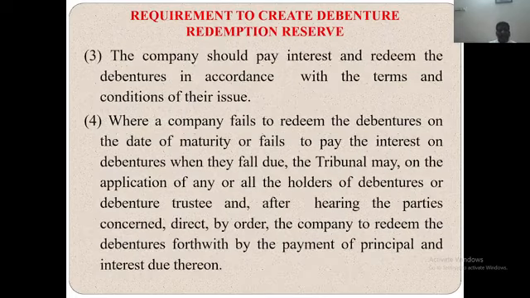The company should pay interest and redeem the debentures in accordance with the terms and conditions of their issue. Fourth one, where a company fails to redeem the debentures on the date of maturity or fails to pay the interest on the debentures when they fall due, the tribunal may, on the application of any or all the holders of debentures or debentures trustee, and after hearing the parties concerned, direct by order the company to redeem the debentures forthwith by the payment of principal and interest due thereon.